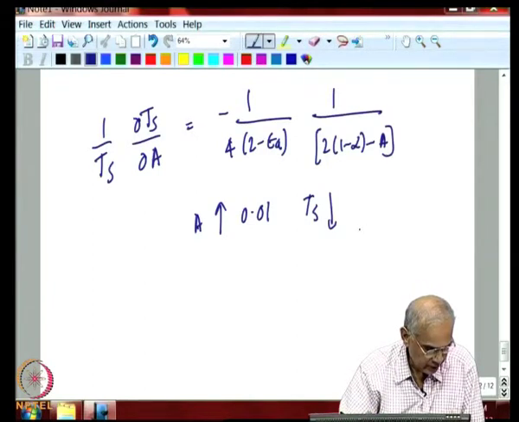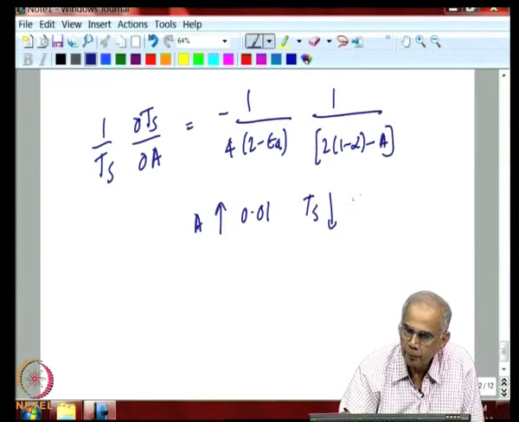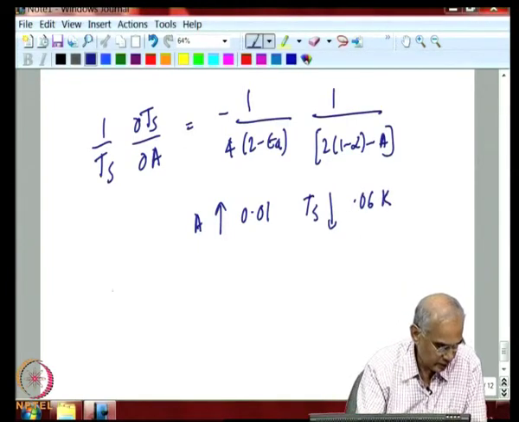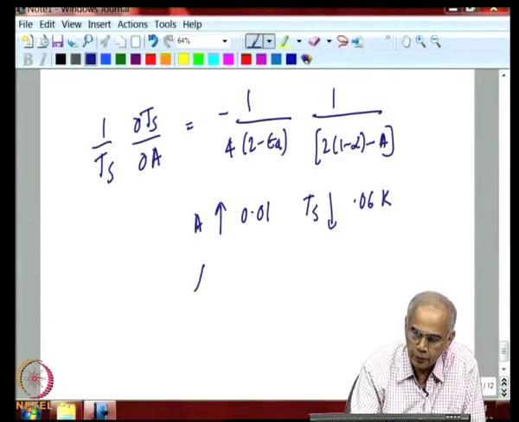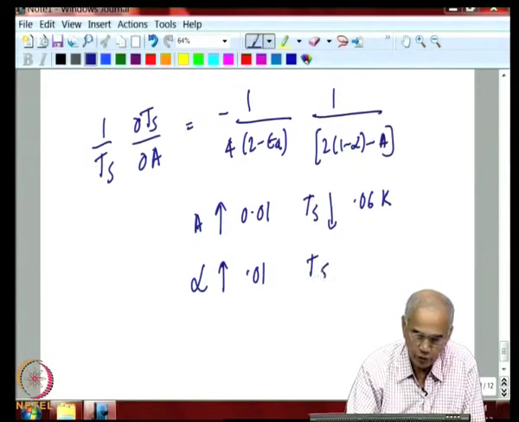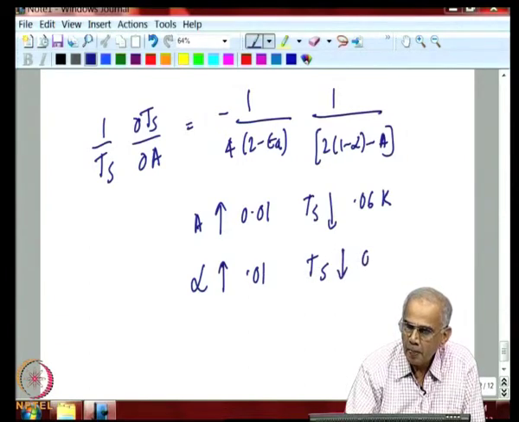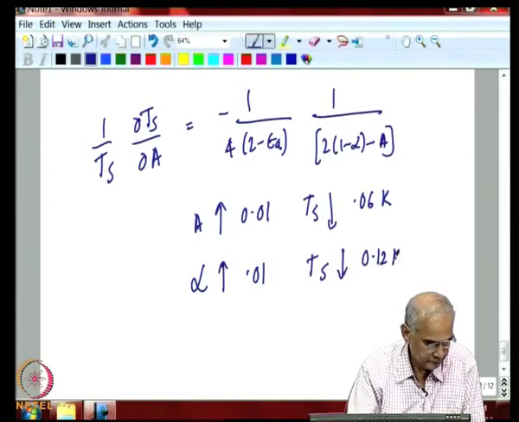Surface temperature goes down by, I am sorry, 0.06 degrees Kelvin. Now, similarly, you can calculate the effect of changes in albedo. If albedo goes up by 0.01, the temperature will drop a little bit faster, 0.12 Kelvin.